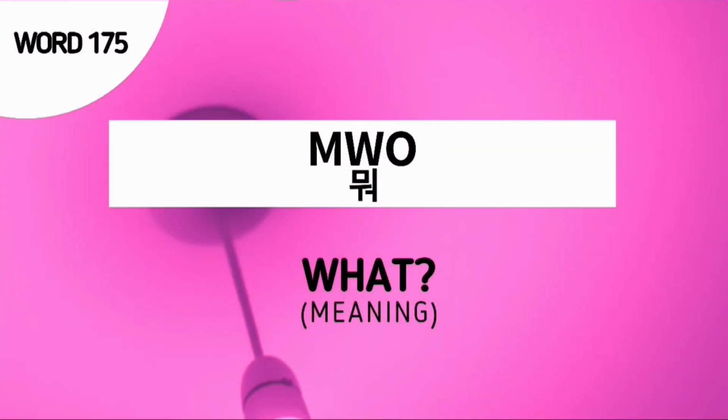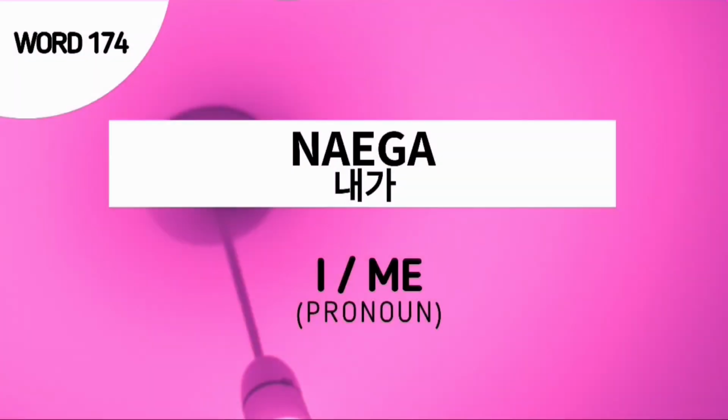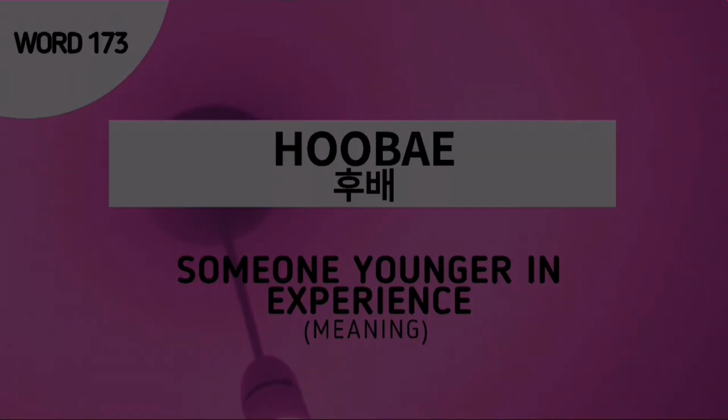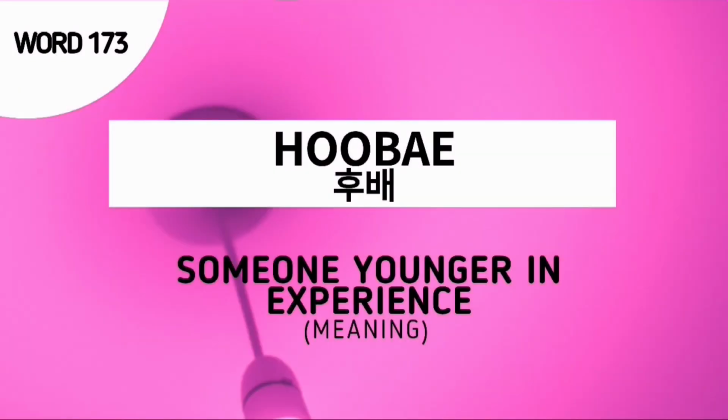Word number 175 is 뭐 or mo, and this is used to ask what. Word number 174 is 내가 or 내가, and this is a pronoun which means I or me. Word number 173 is 후배, and this is the Korean term for a junior or someone younger, inexperienced than you.